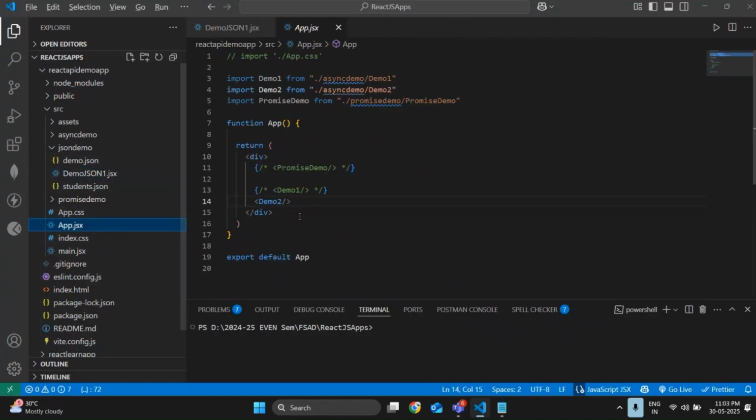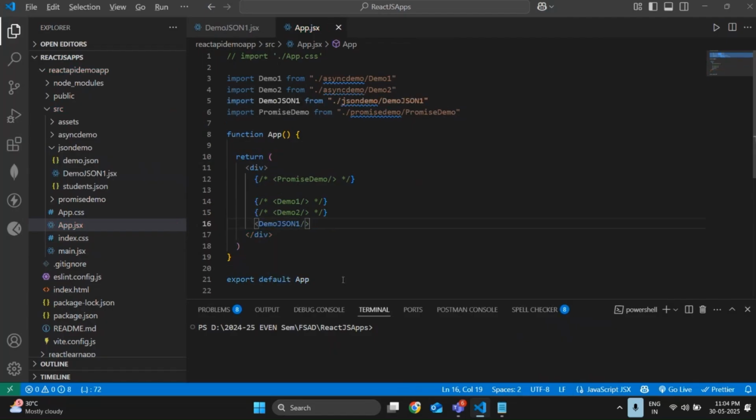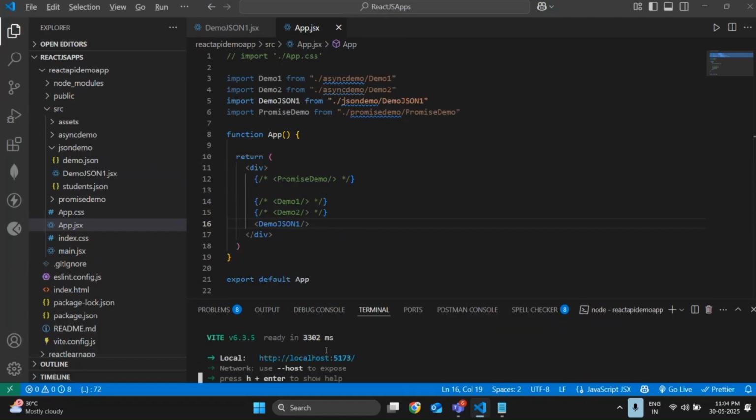So let me go back to demo.json. Let me comment this for a while and check with the JSON demo. So let me go back, cd React API demo app, npm run dev. So my app is going to run in a few seconds. So it's compiled successfully. So let me open this link. So it's getting loaded. Wait a second. So it's displaying correctly. So my data is getting displayed correctly.